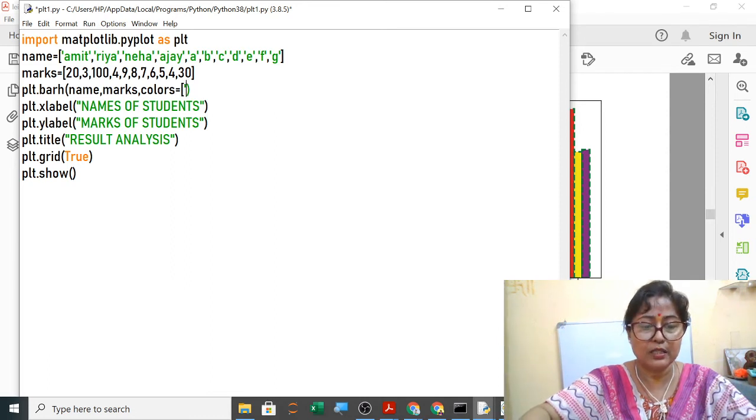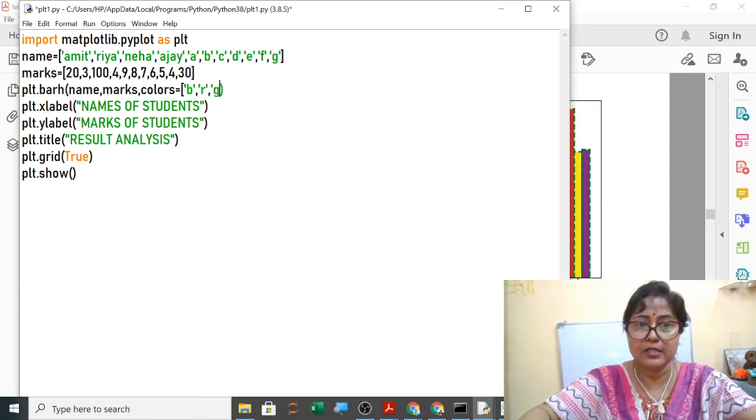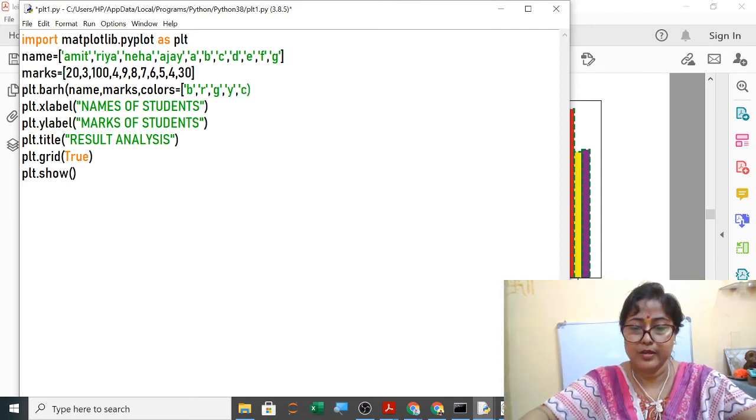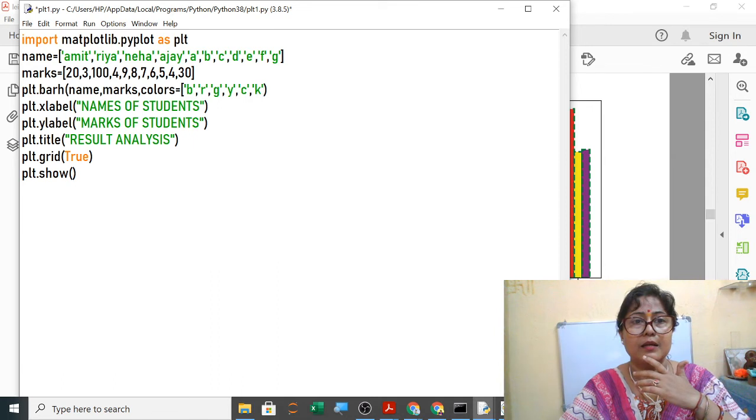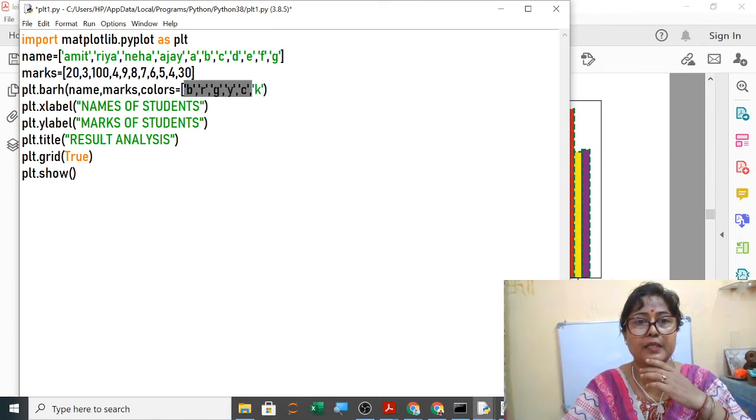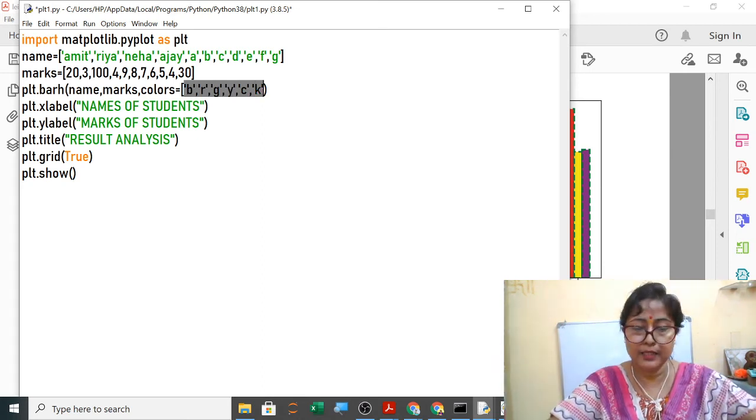Suppose the first one is blue, the second one is red, third one is green, fourth one is yellow, fifth one is cyan color, then one is black color K. So like this, blue, red, green, yellow, cyan. Now I am copying it because as many as there are, that many I want to give here.